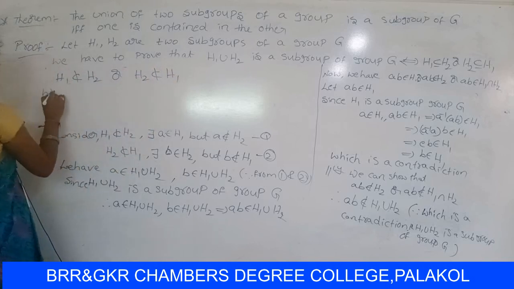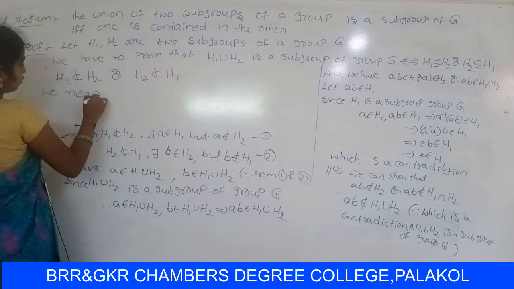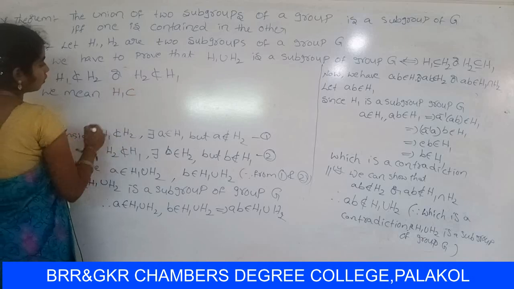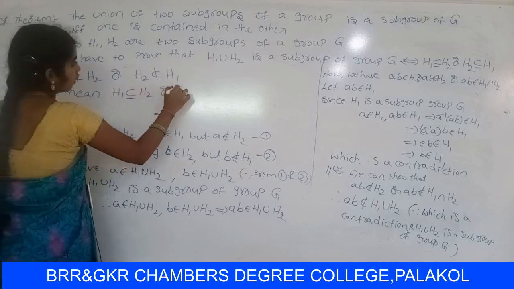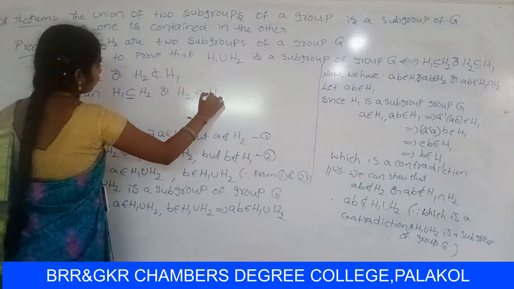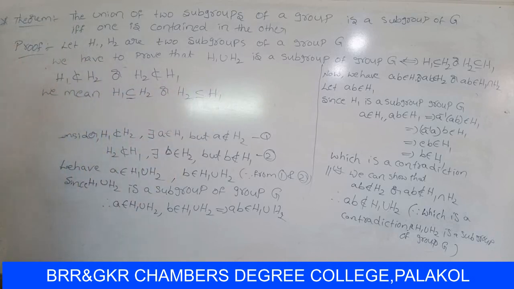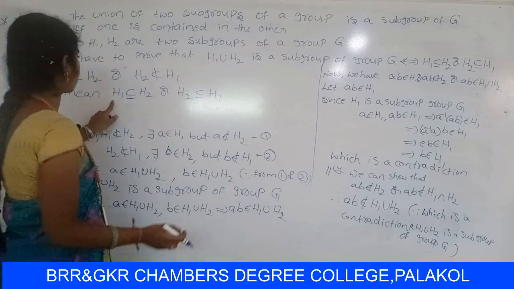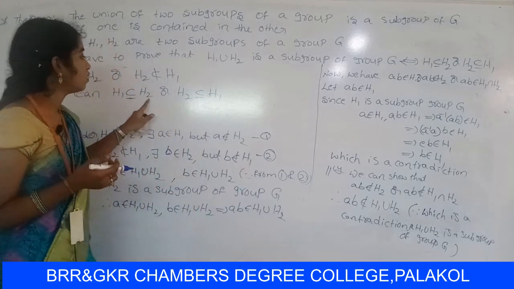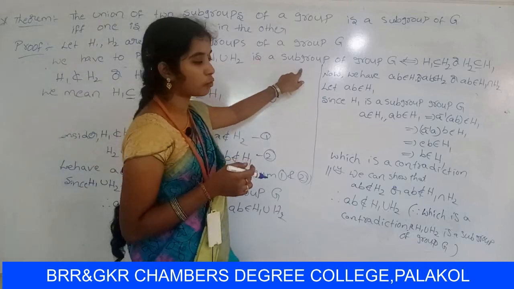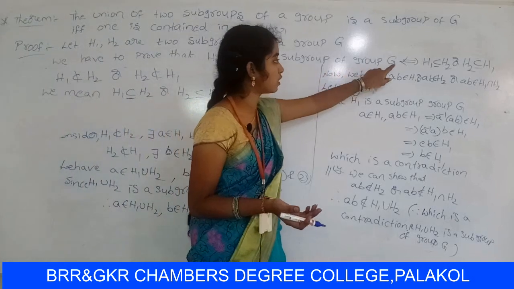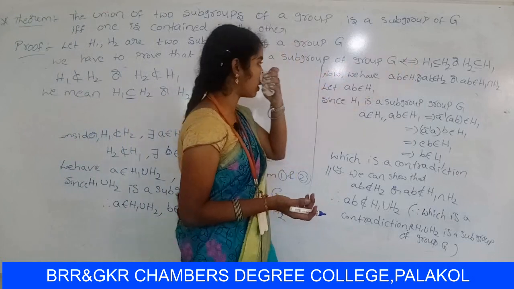We mean that H1 contains H2 or H2 contains H1. So first of all, let us consider the second part. The condition is sufficient. Let us consider H1 union H2 is a subgroup of group Z. We have to prove that H1 contains H2 or H2 contains H1.